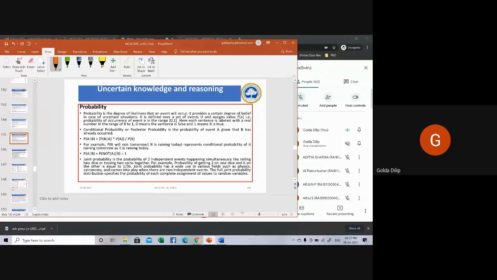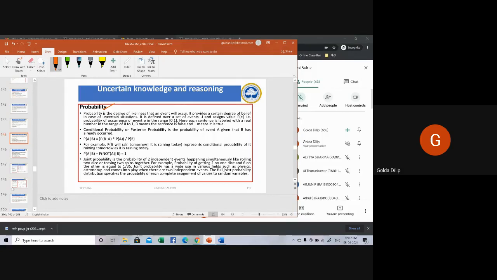Coming to probability, many of you would have learned all this. Probability is the degree of likeliness that an event will occur. The probability of occurrence of an event will be in the range between 0 and 1. The value will always be between 0 and 1.